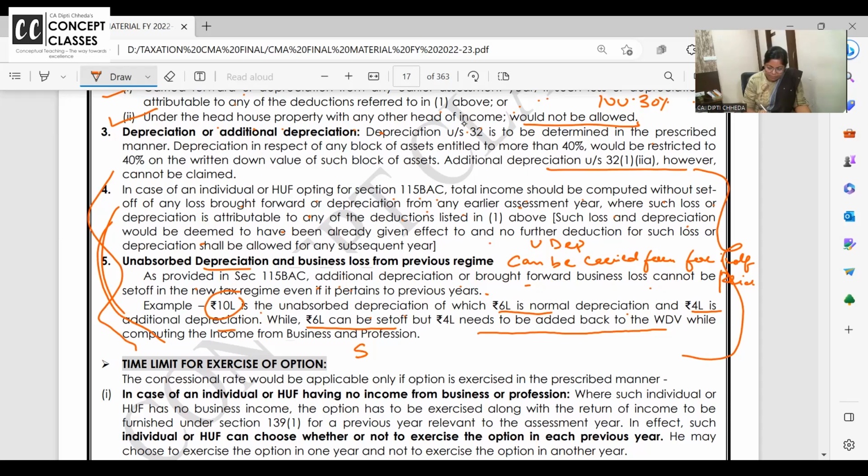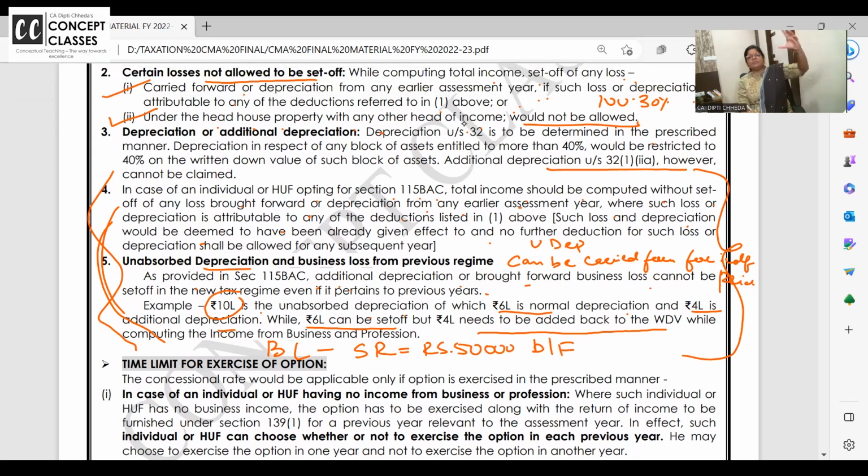Say business loss related to scientific research, rupees 50,000 is brought forward. Last year there was business loss which we have carried forward, and that business loss was because of scientific research. Now this year, are you going to get deduction for current year's scientific research? No. So how can we deduct brought forward? Ma'am, this time business income is 80,000. Can I set off this scientific research loss? Answer is no.